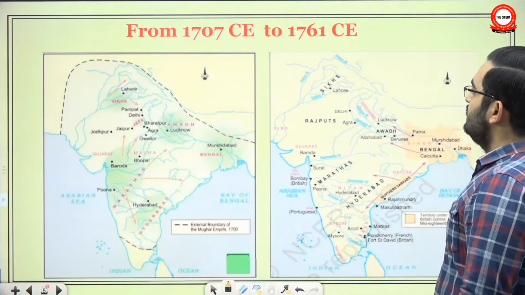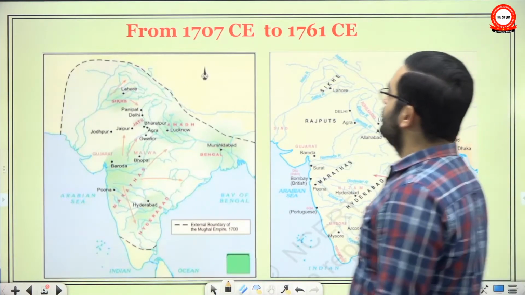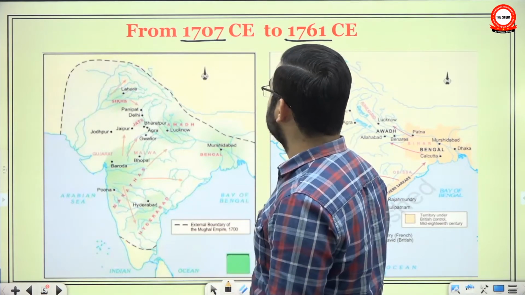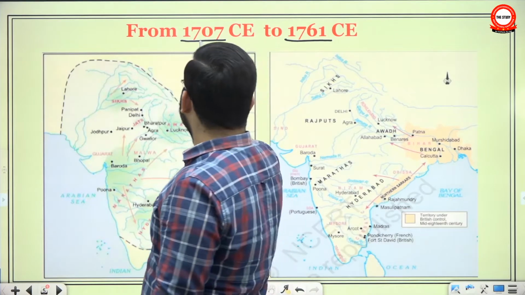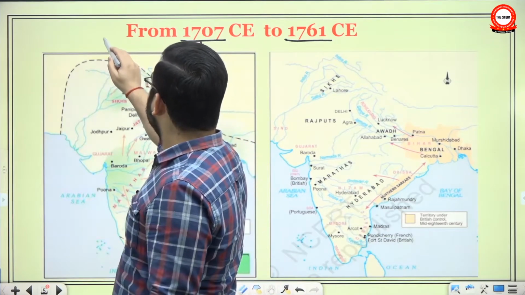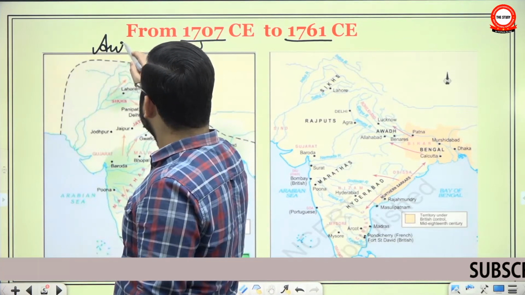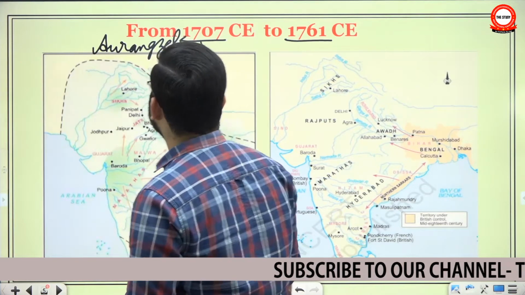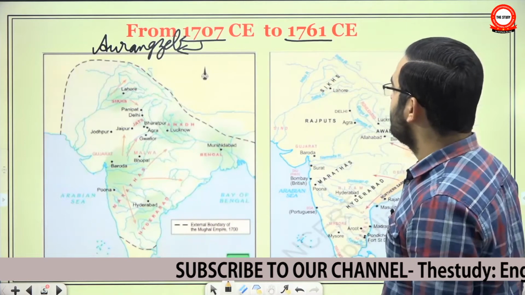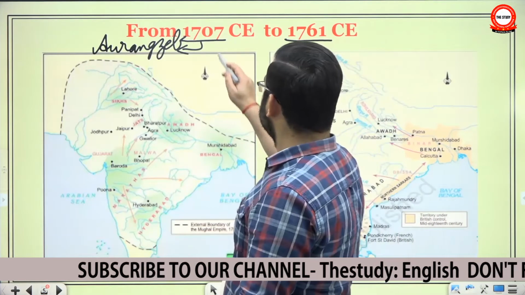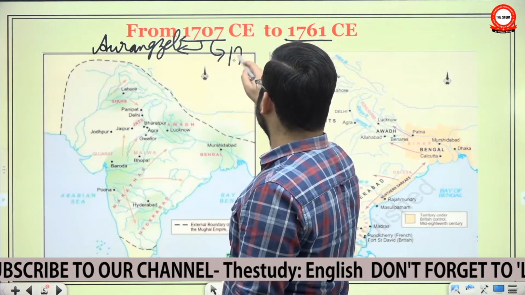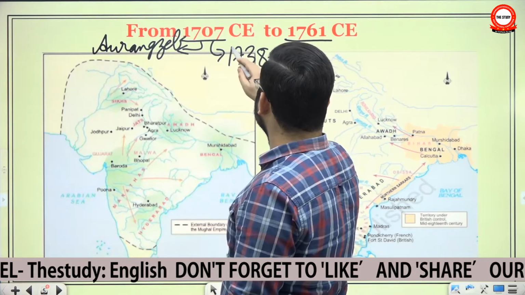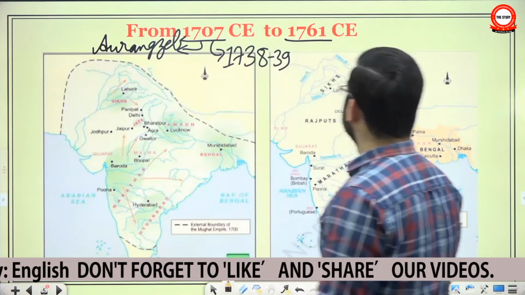The scope of this chapter is from 1707 till 1761. Some rapid developments took place in this period. What happened in 1707? Death of Aurangzeb, and immediately after, the very rapid decline of the Mughal Empire began. It was brutally exposed in 1738 with the invasion of Nadir Shah. It became abundantly clear that the Mughal Empire was beyond salvation now.